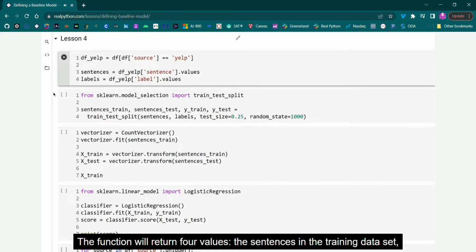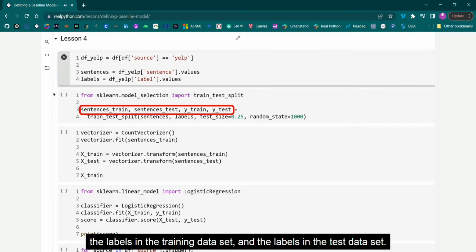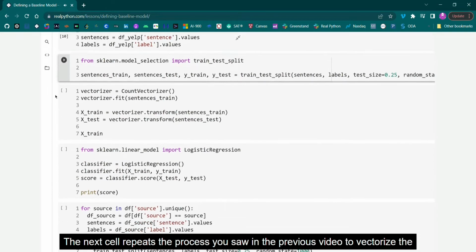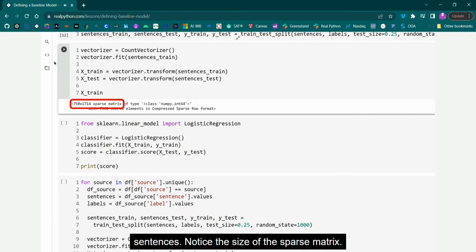The function will return 4 values: the sentences in the training dataset, the sentences in the test dataset, the labels in the training dataset, and the labels in the test dataset. The next cell repeats the process you saw in the previous video to vectorize the sentences. Notice the size of the sparse matrix.